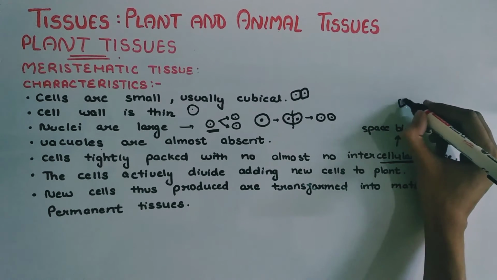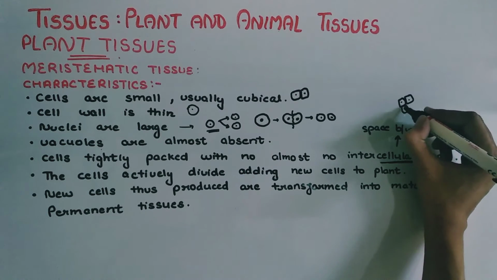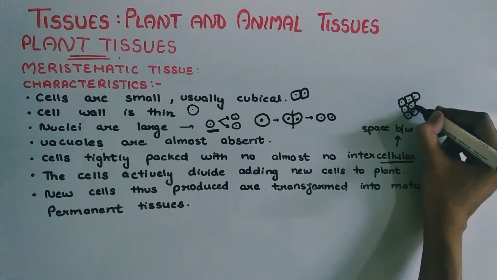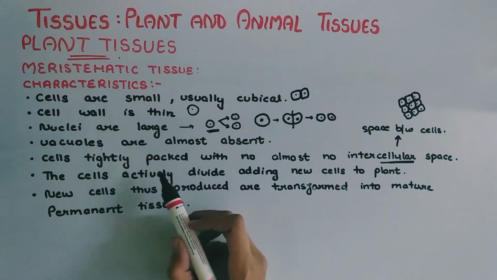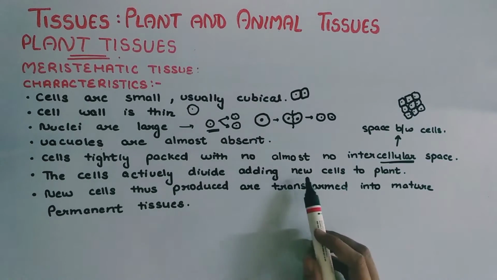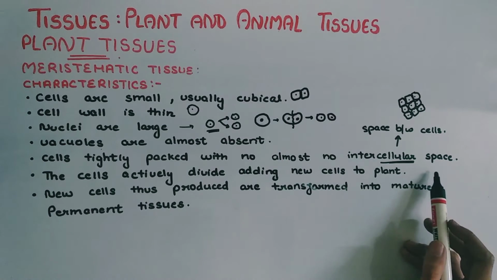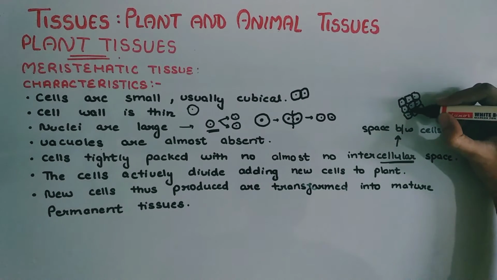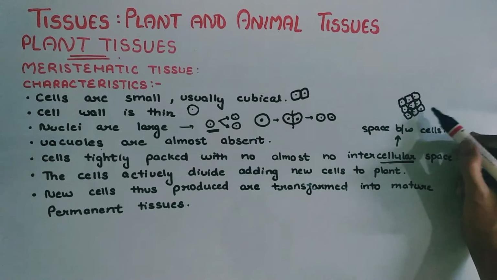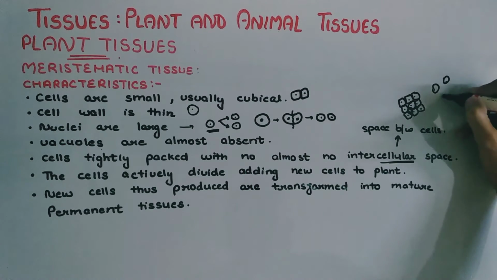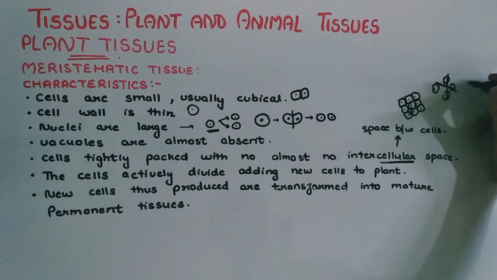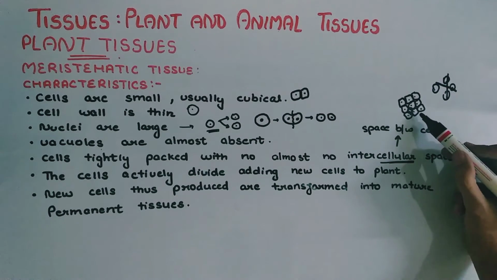Suppose here we have cells. These are our meristematic cells. We read that these are mostly cubical in shape. Now they are saying that the cells are tightly packed, with no intercellular space among them. Here we can see that there is very little space between the cells. If they were scattered like this, then we could say there is a lot of space, but no, these cells are tightly packed with no space between the cells.